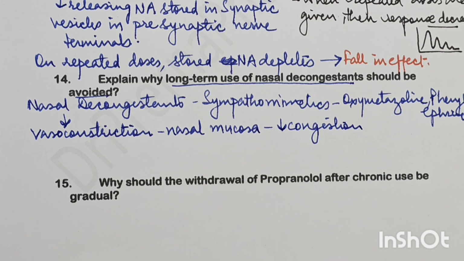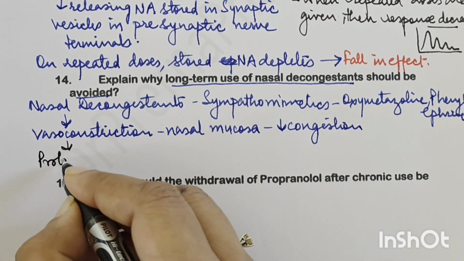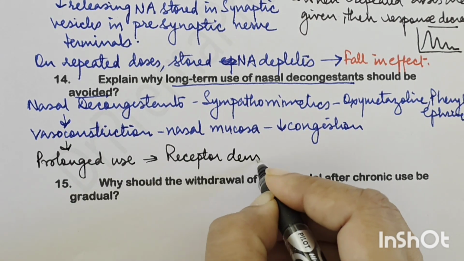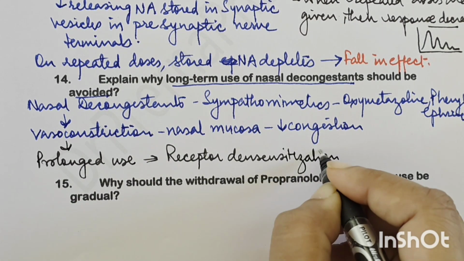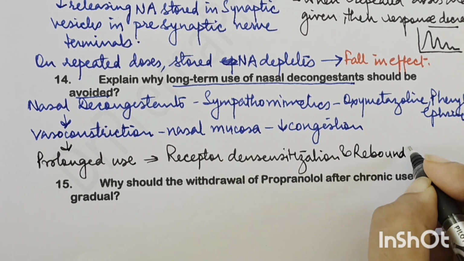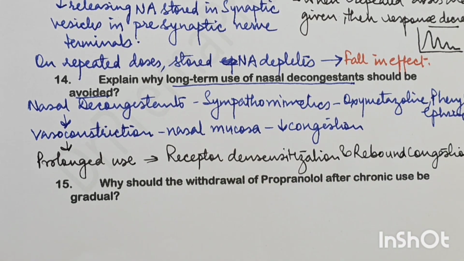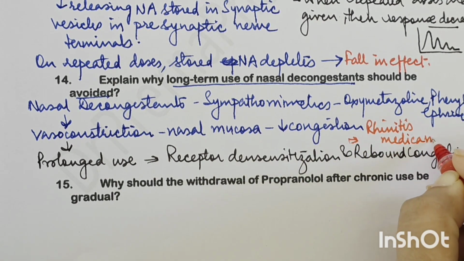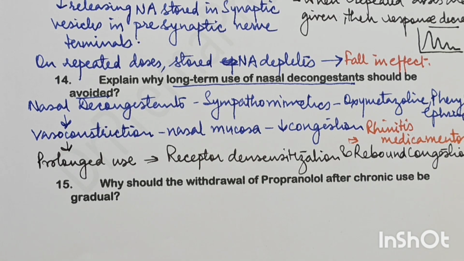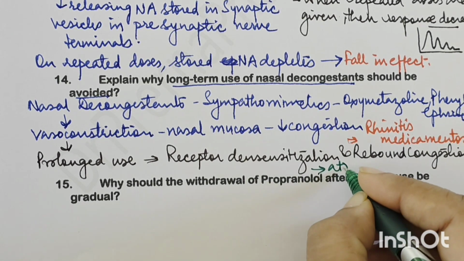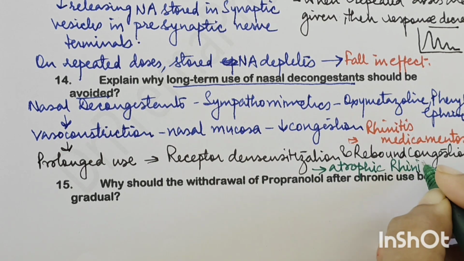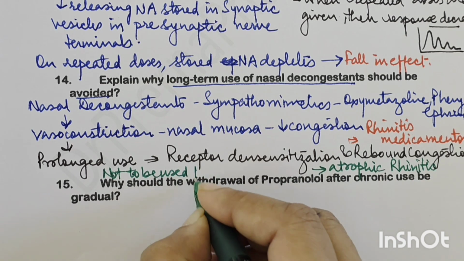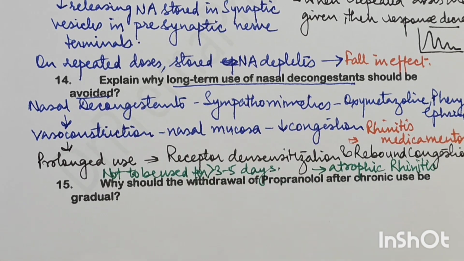Now, if you are using them for a long time, prolonged use will lead to receptor desensitization and rebound congestion, right? And that is called rhinitis medicamentosa. And on further prolonging, it will result in atrophic rhinitis, right? So that is why they are not to be used for more than 3 to 5 days. This is what is about nasal decongestants.